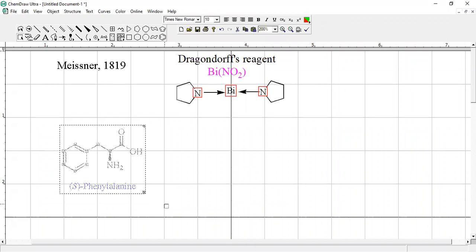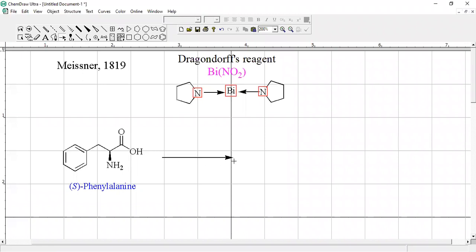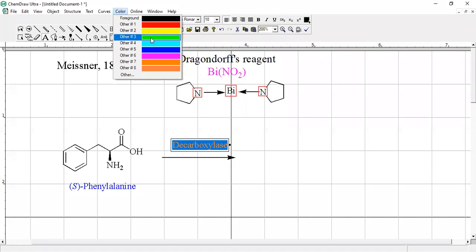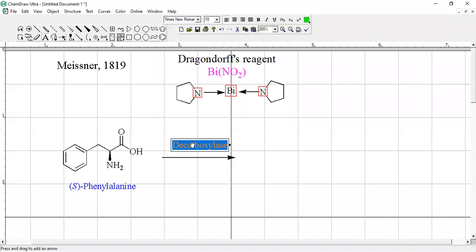We have less than 1 minute remaining. We shall log in again. So what happened in this case? Just the action of one enzyme. I shall present here one enzyme which is called decarboxylase. Decarboxylase works on this. Decarboxylase means it removes carbon dioxide from this. So it removes one carbon dioxide from here.